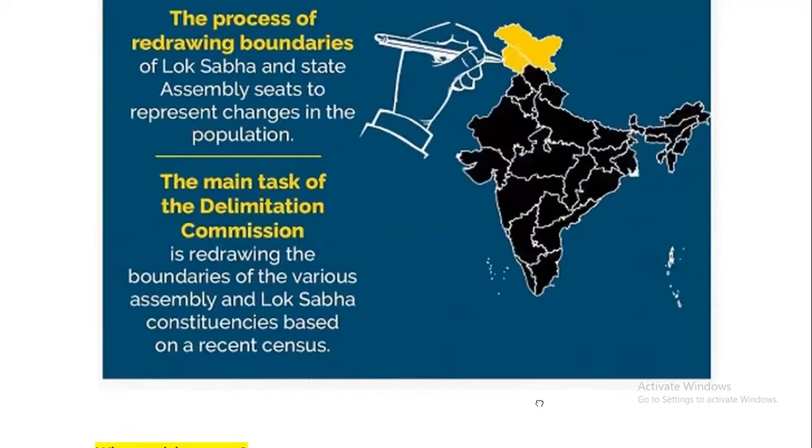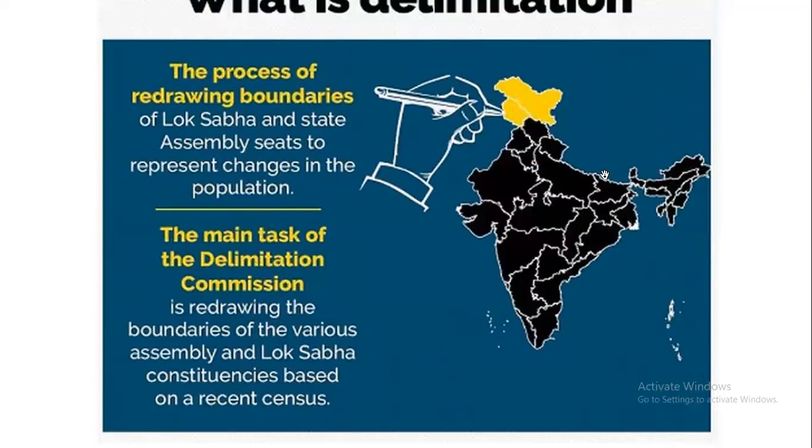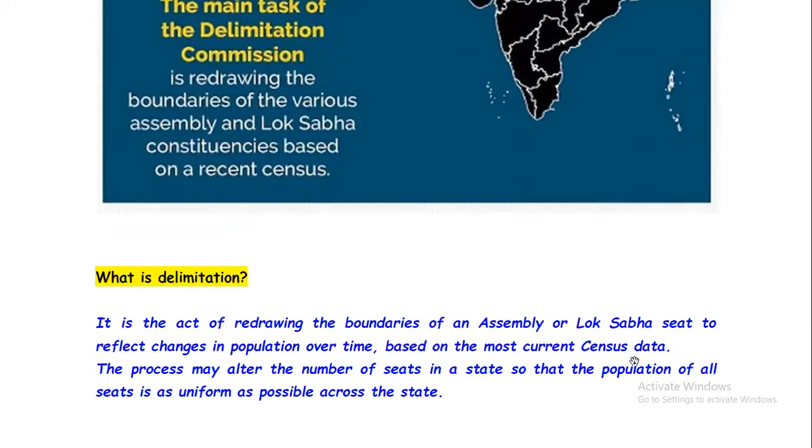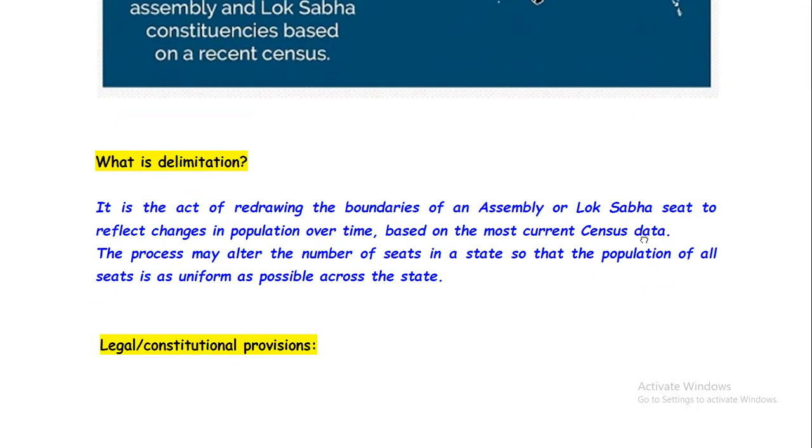So you got it. Delimitation is nothing but the redrawing of the boundaries by considering the current census data, so that the population of all seats is as uniform as possible across the state, and the number of seats will be decided on the basis of the current population. Now, what are the legal and constitutional provisions with respect to delimitation?